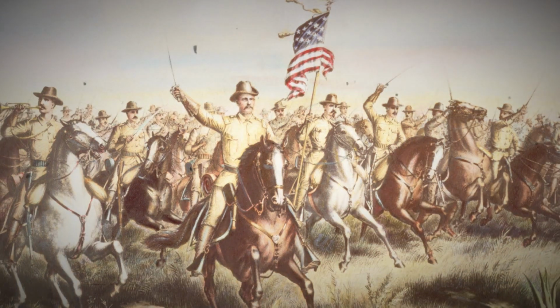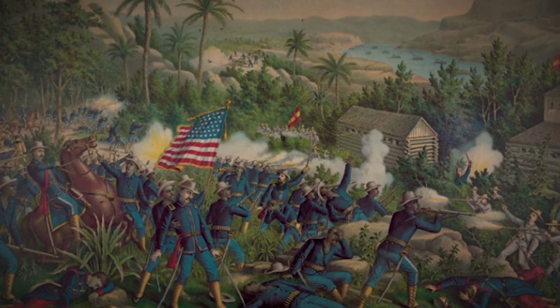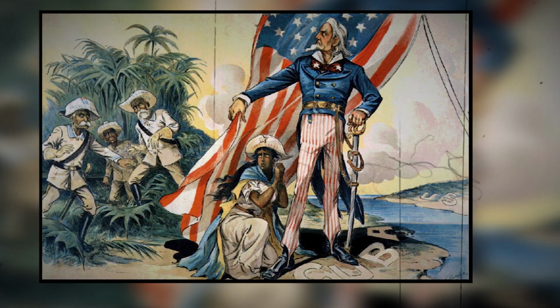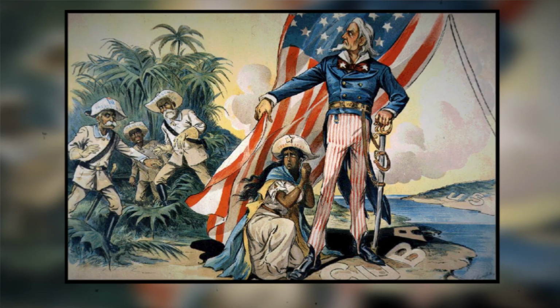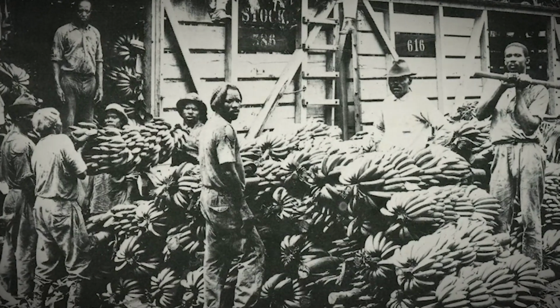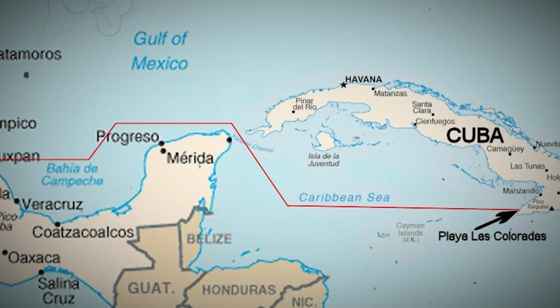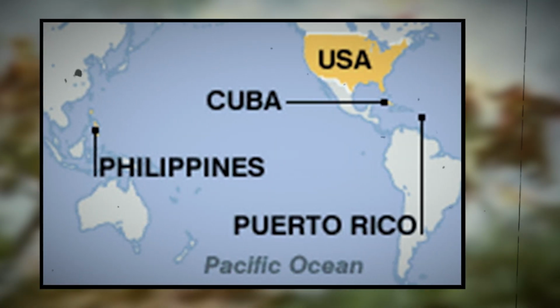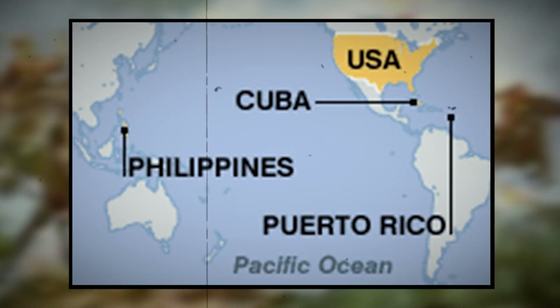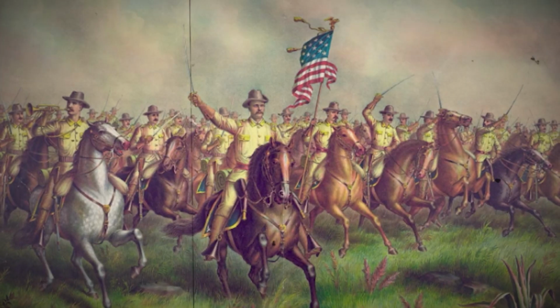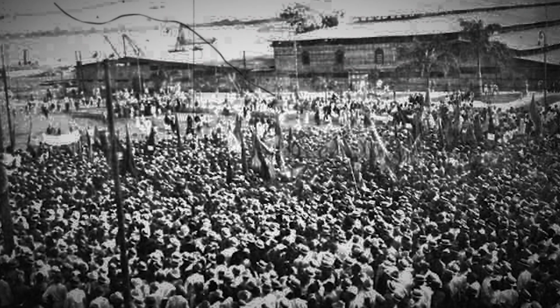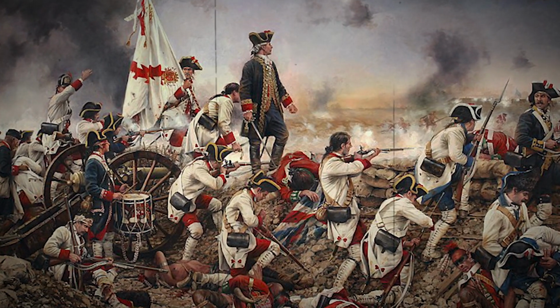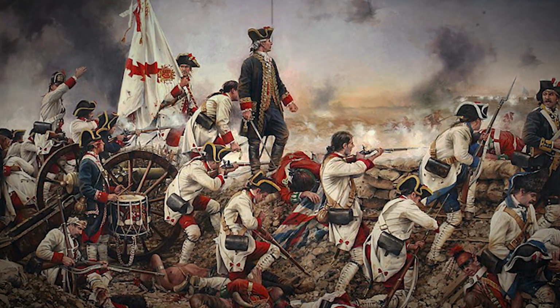Spanish-American War. In the aftermath of the Spanish-American War, Cuba did become a protectorate of the United States, with the US occupying the island until 1902 and having significant influence over its policies and economy for many years after. This was in line with the US's broader imperialist ambitions at the time, as it also acquired territories like Puerto Rico, Guam, and the Philippines from Spain. The US's involvement in the war also marked its emergence as a global power and set the stage for its interventions in other parts of Latin America and the Caribbean in the decades to come.